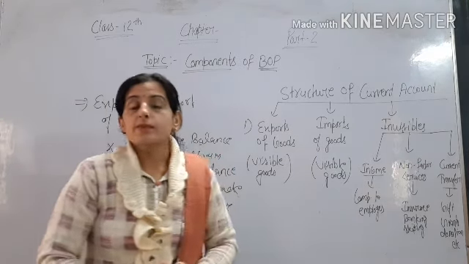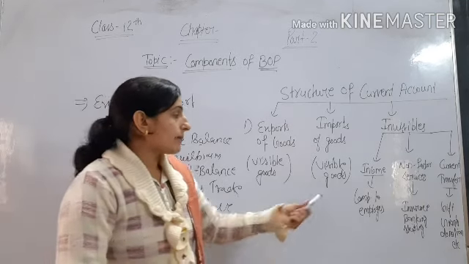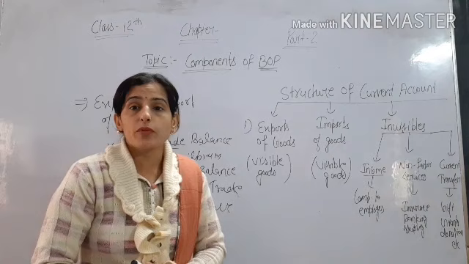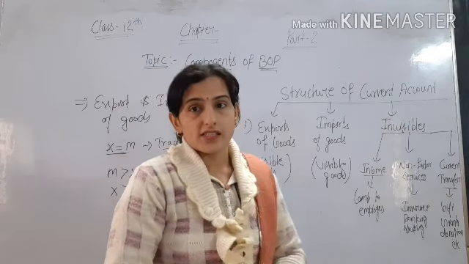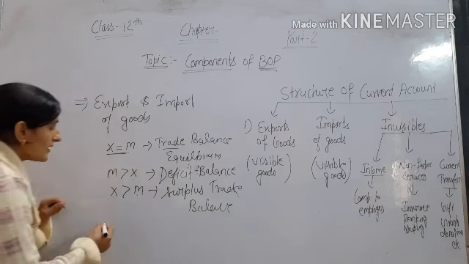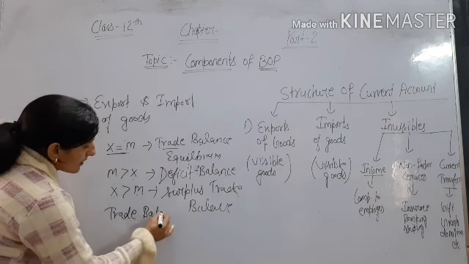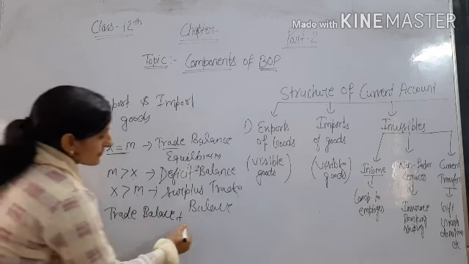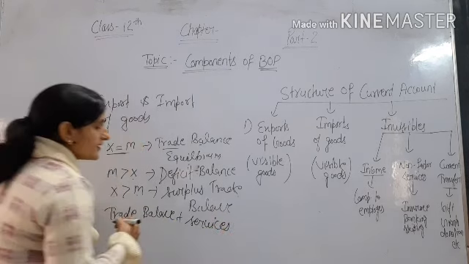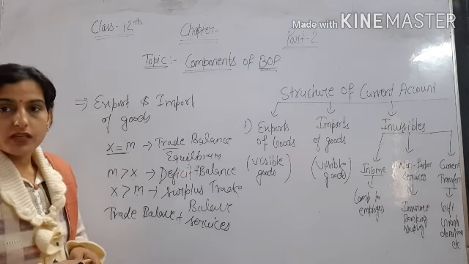services. Okay, export and import of services. In services we include banking, insurance services, shipping. Compensation to employees, grants and gifts are transfer payments. Okay. So in this we include trade balance plus services. In services we include all these: compensation, banking, shipping.